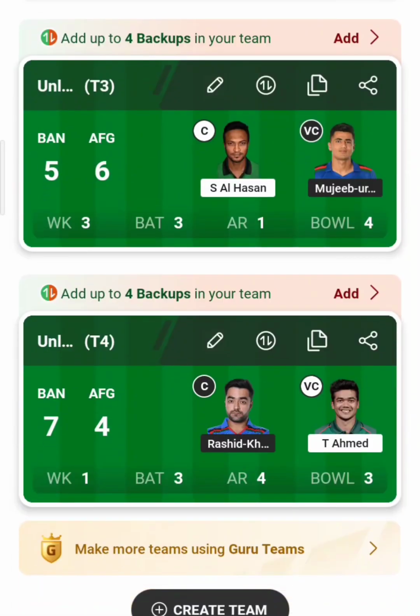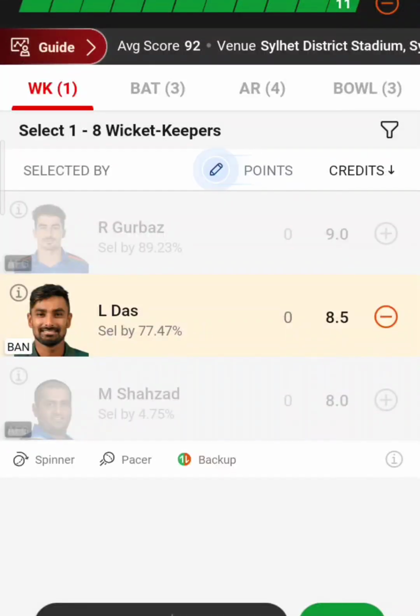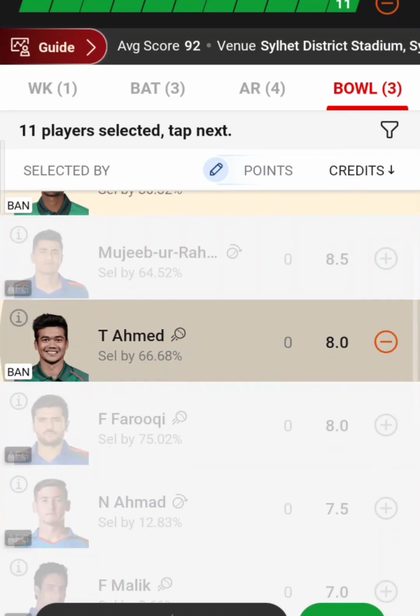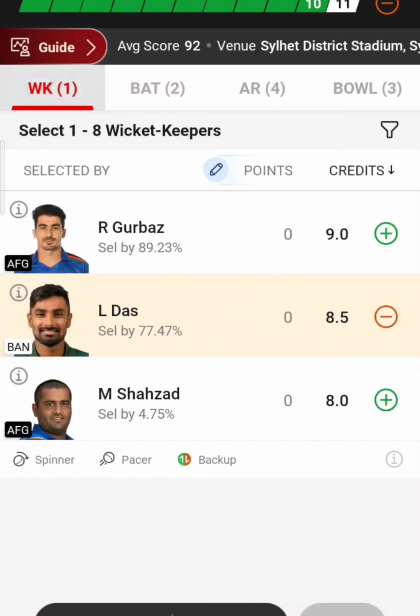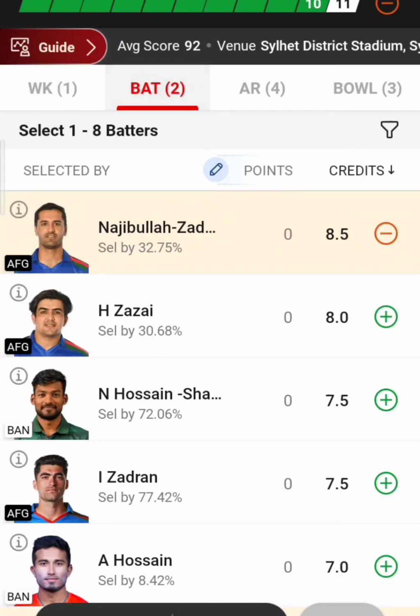Okay, so the last scenario, that is, if Bangladesh pacers get into track early in the power play, in a sense, considering Mustafizur Rahman as well as Taskin Ahmed's good spells. So here I'm just excluding Rahmanullah Gurbaz, hoping that Mujib or Taskin will get his wicket early, and so that's the reason I'm just including only Litton Das, hoping that he'll be there in DT. Coming to batsman section, here I'm choosing Najibullah Zadran if he plays.